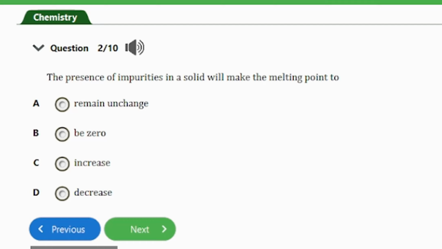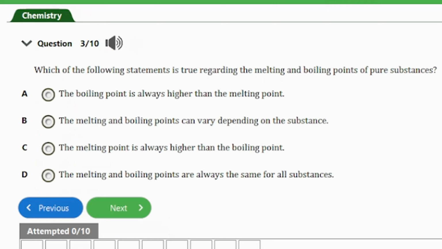Question number 2, it says the presence of impurities in a solid will make the melting point to A. Remain unchanged. B. Be zero. C. Increase. D. Decrease. So guys, the answer to this question is option D, and that's decrease. So let's consider the next question.